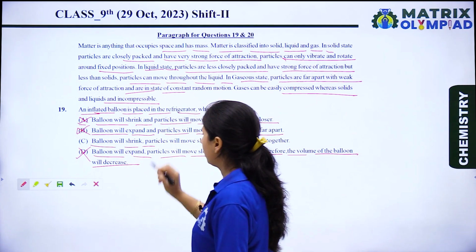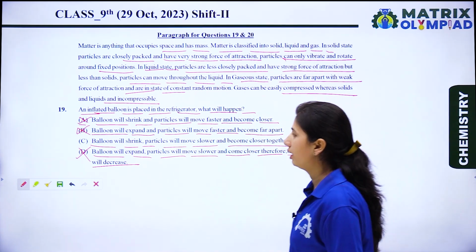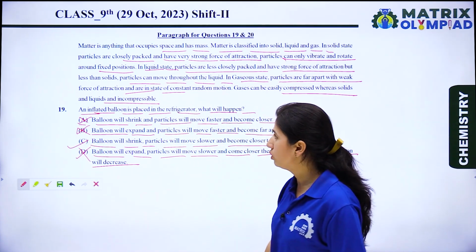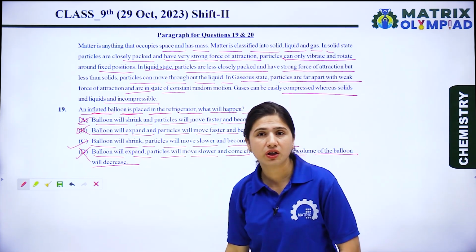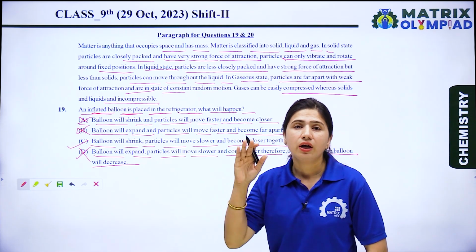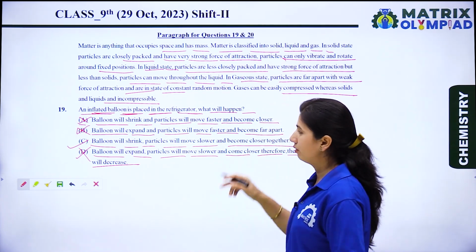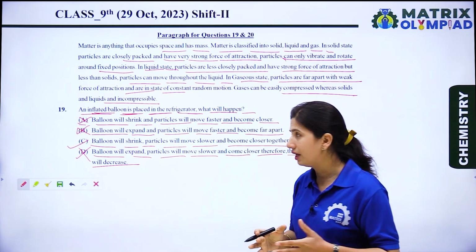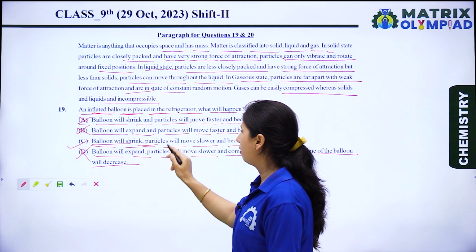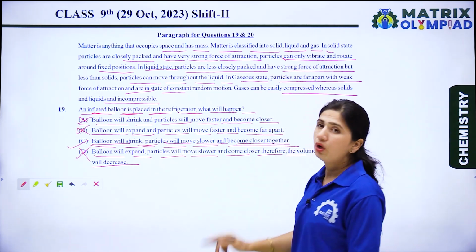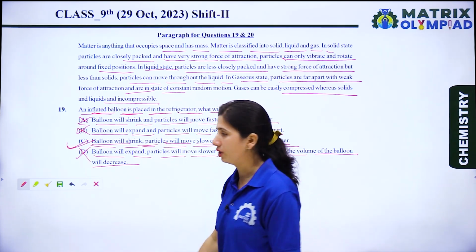Balloon will shrink, particles will move slower and become closer together. Yes, this is the right option because we know that when an inflated balloon is placed in the refrigerator, pressure remains constant, but because of the decrease in temperature, the volume of the balloon decreases, and because of the decrease in volume, the balloon will shrink and particles will move slower and become closer together. So option C is the right option for this question.